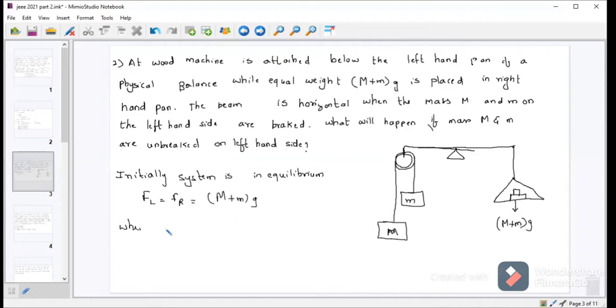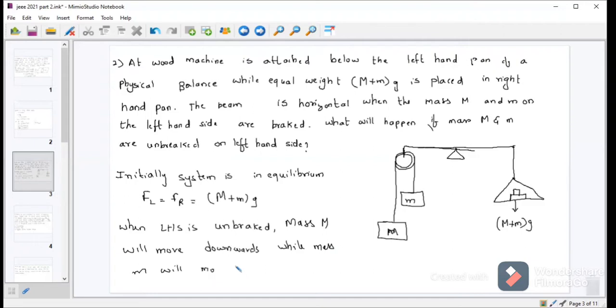But when the left side is unbraked, the mass capital M will move downwards while mass small m will move upwards with some acceleration.